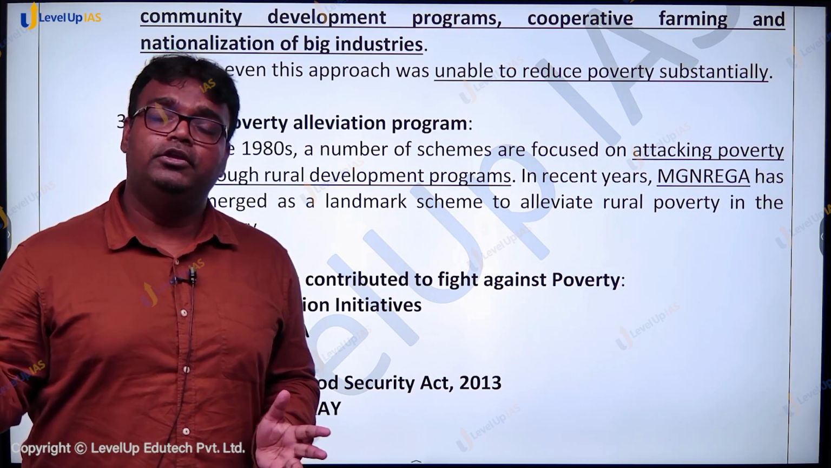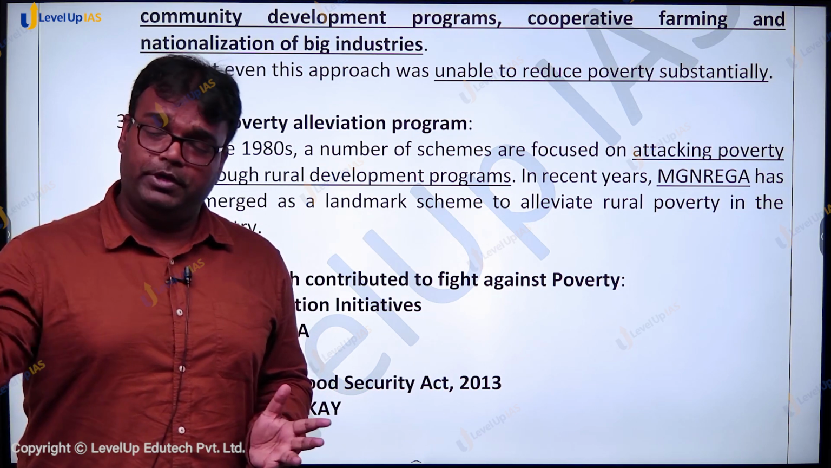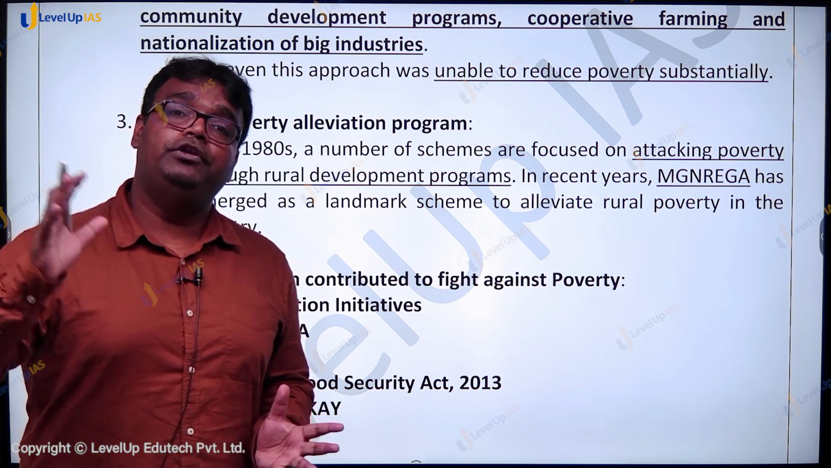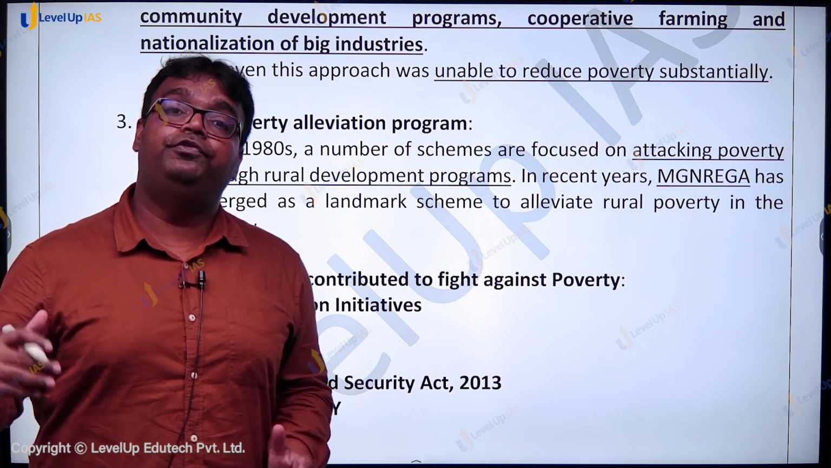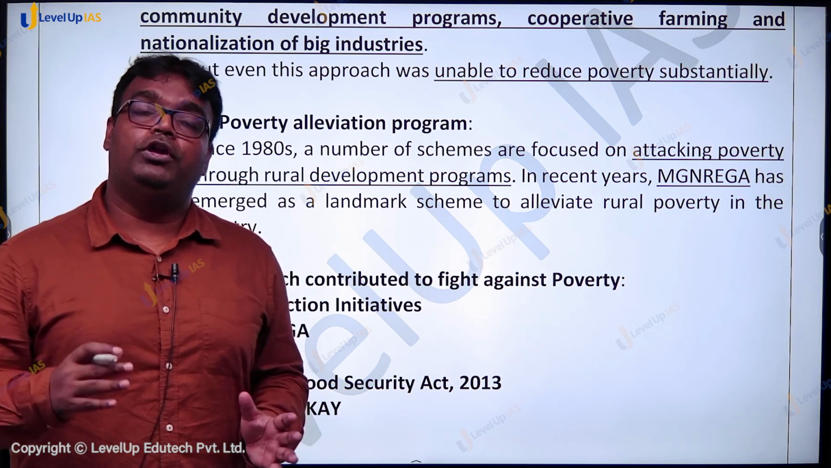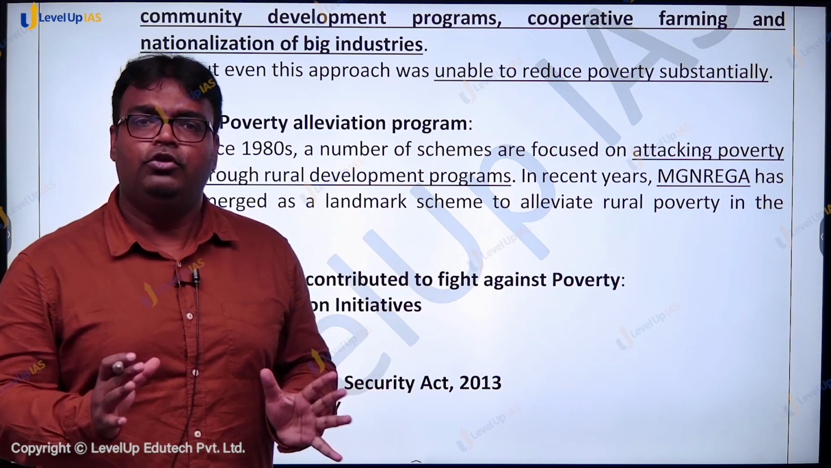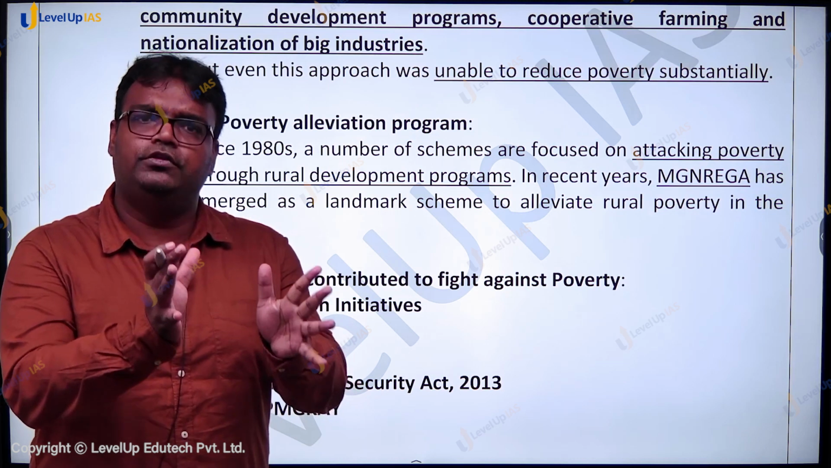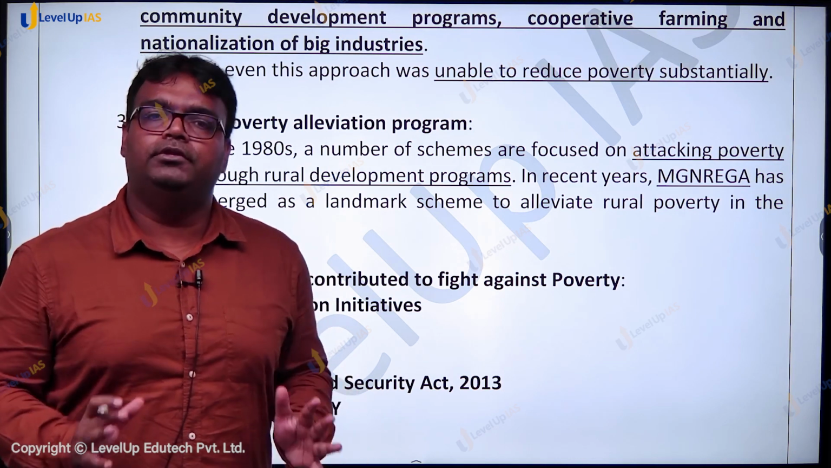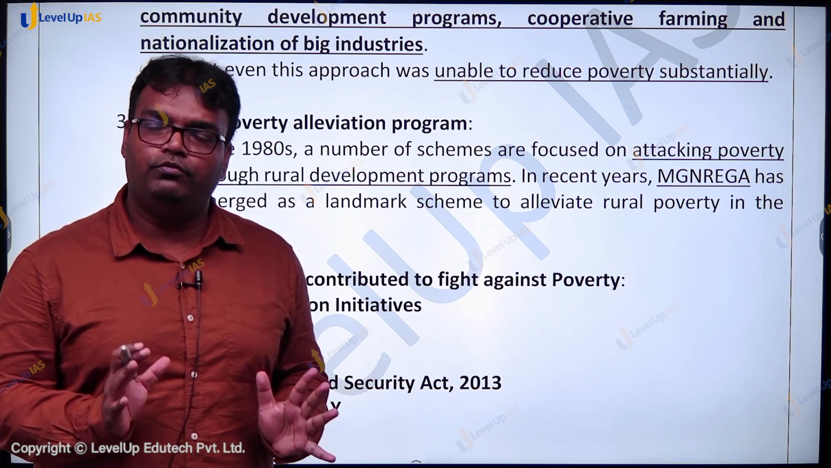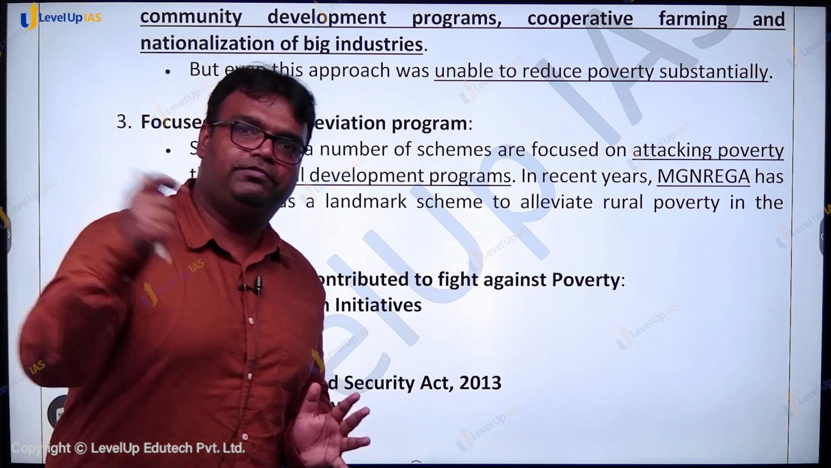Under Ayushman Bharat, Pradhan Mantri Jan Arogya Yojana, there's a component which focuses on providing free health facilities to around 10 crore families, or more than 50 crore population. So all these things are focused on poorer people, ensuring what? Ensuring a direct fight against poverty.